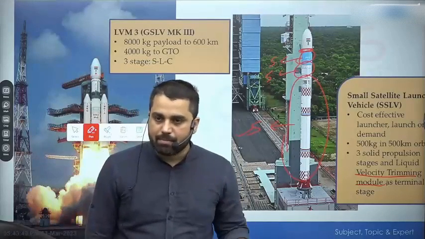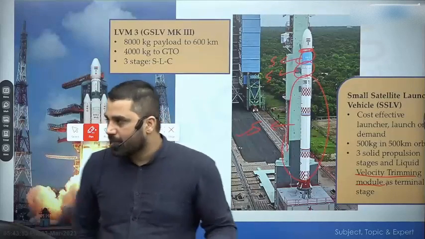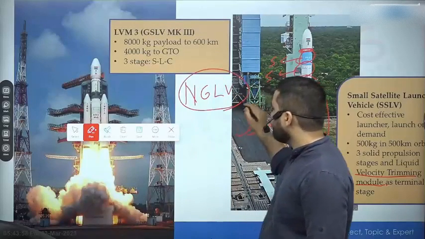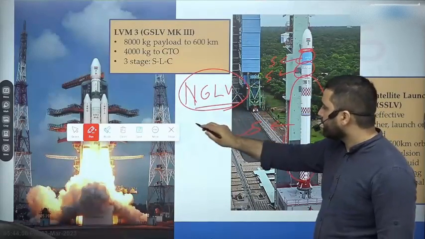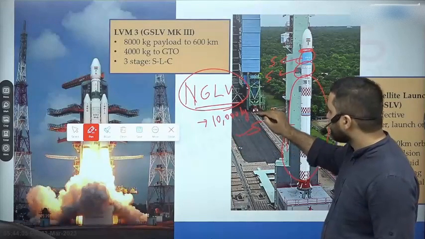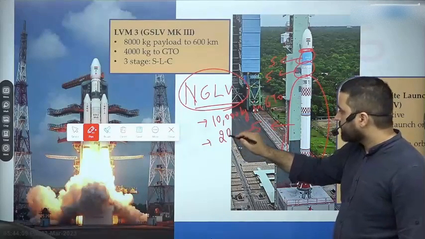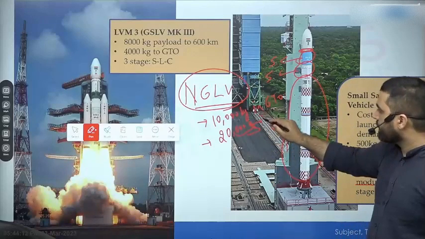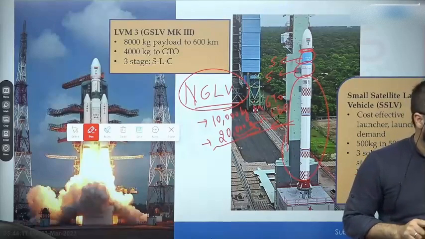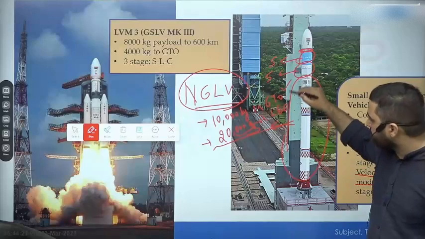PSLV will be commissioned perhaps in next 2-3 years. ISRO is right now planning on another rocket, which as of now it is calling NGLV, next generation launch vehicle. The goal of NGLV is that we are trying to achieve 10,000 kg capability into GTO, and twice of that, that is 20,000 kg capability into LEO. So this is what ISRO's plan is right now, that जो हमारा next rocket होगा जो PSLV को replace करेगा, that is going to have a capability of perhaps 10,000 kg.